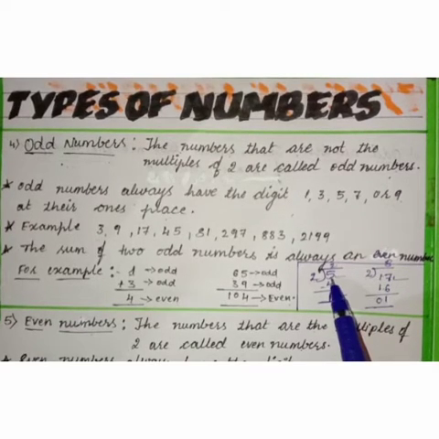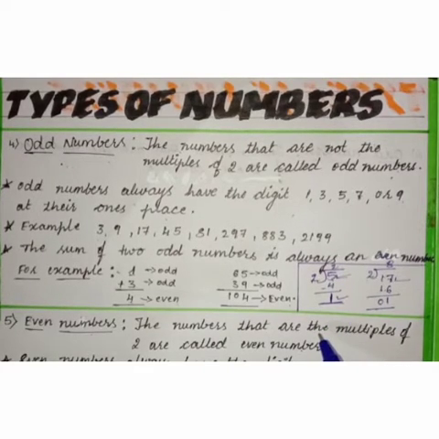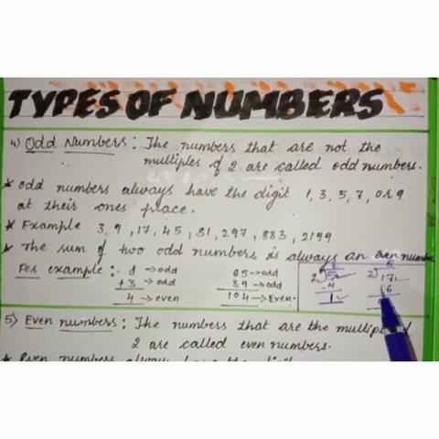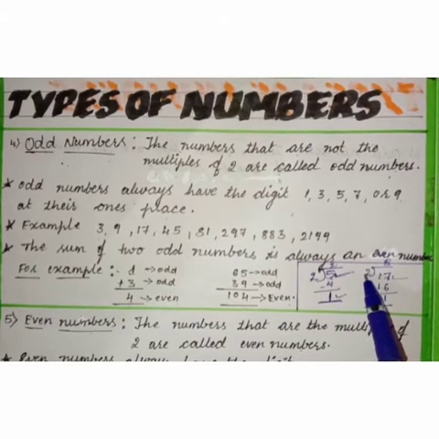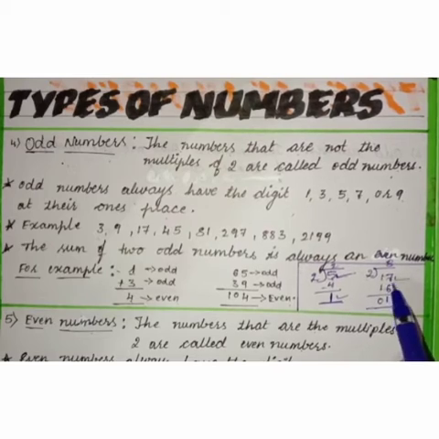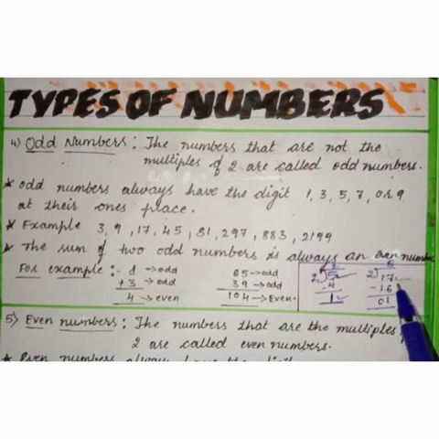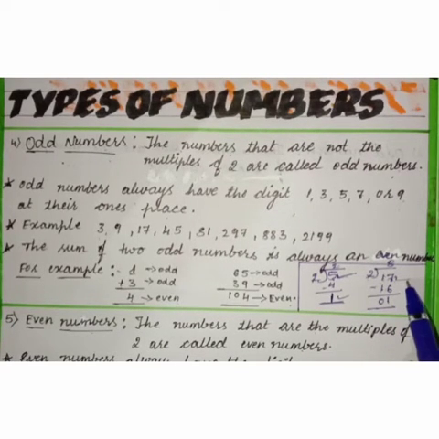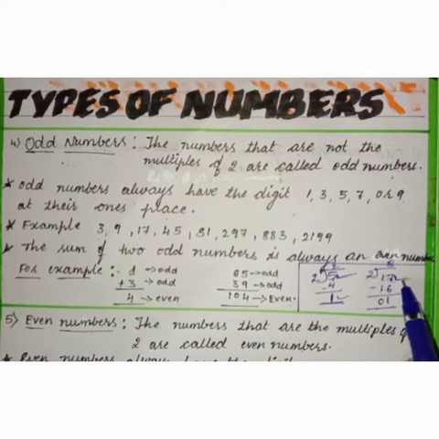So here 5 is not completely divisible by 2, so 5 is an odd number, and 5 is also not a multiple of 2. Okay, next take another example, 17. Now we will divide 17 by 2. 2 eights are 16, 17 minus 16 is 1. So here also 17 is not completely divisible by 2, so 17 is also an odd number and it is not a multiple of 2.